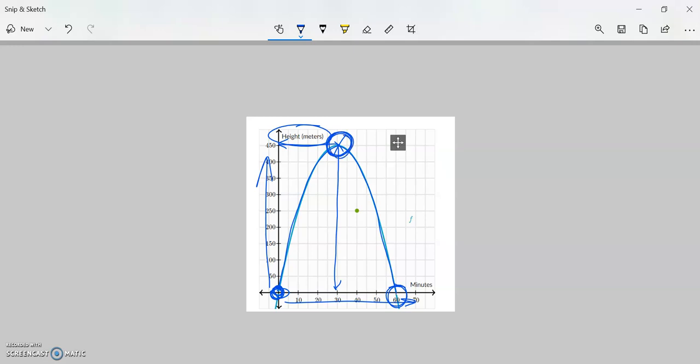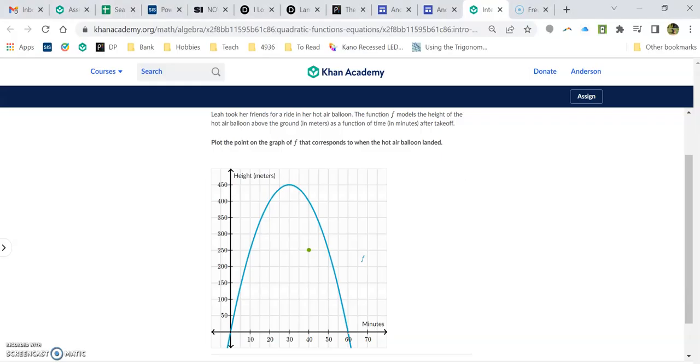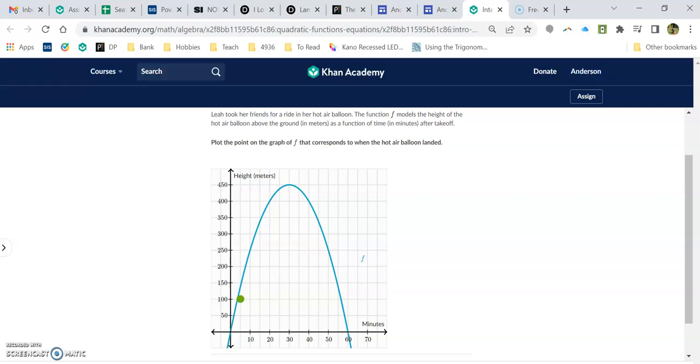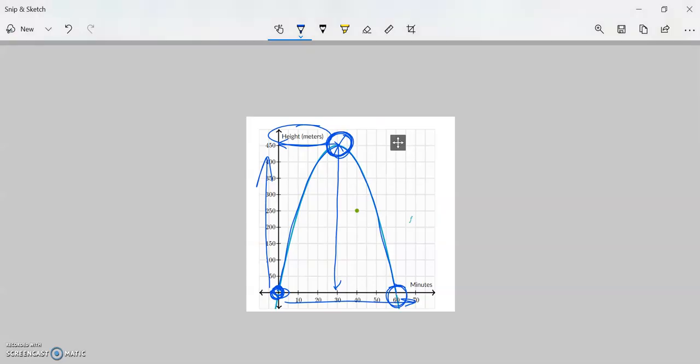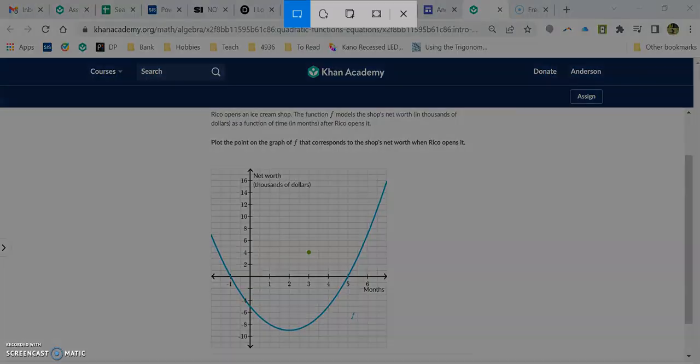Let's go back to the question. Let's see what they want us to answer. Plot the point on the graph that corresponds to when the hot air balloon landed. So we talked about that. Down here is where it starts. We're going up in the air. That's our highest point. And we start coming back down, and that's where we land. All right, let's snip another one and talk about it.